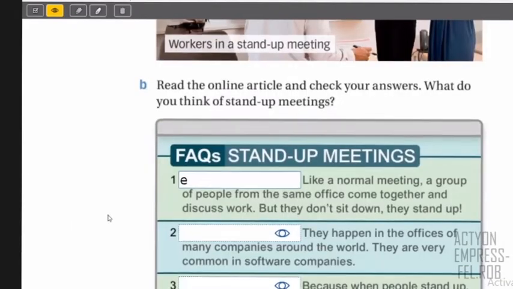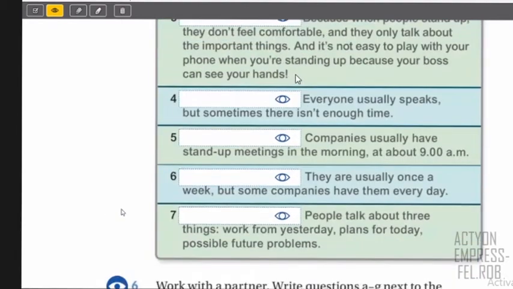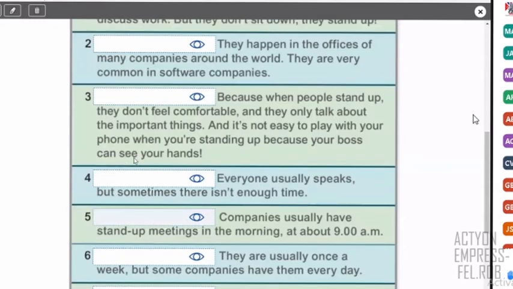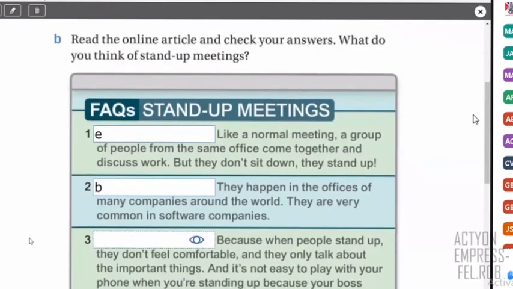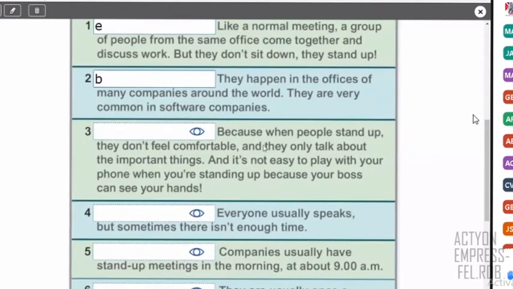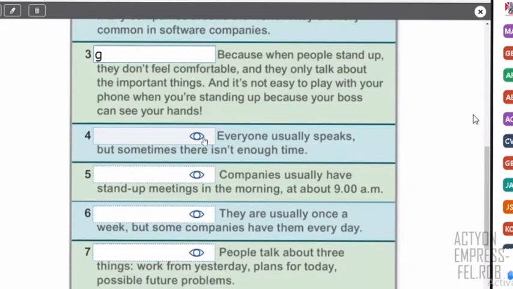Okay, so I need some volunteers, okay? You tell me what number, from what number 2 to number 7. Let's check. Marco, what's the number that you have? Number 2, B. Okay, let's check. Very good. Thank you so much. Let's continue with Araceli. Number 3, G. Okay, number 3G. That's correct. Thank you, Araceli. Next one is for Manuel. I think number 4 is C. All right, very good. Thank you so much. Next one is Genesis.